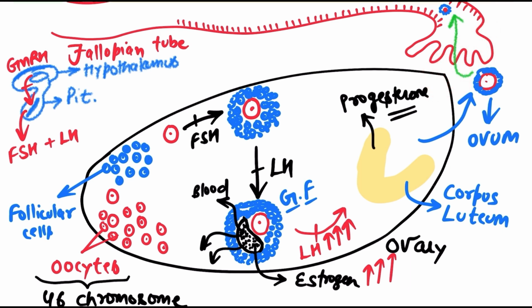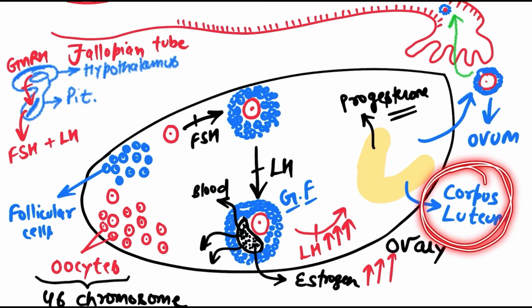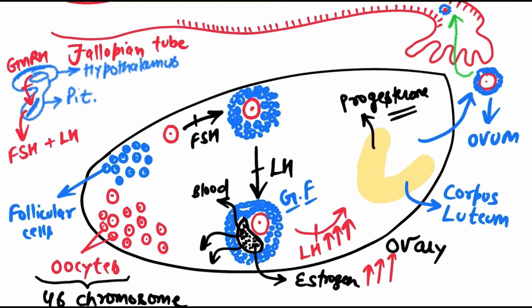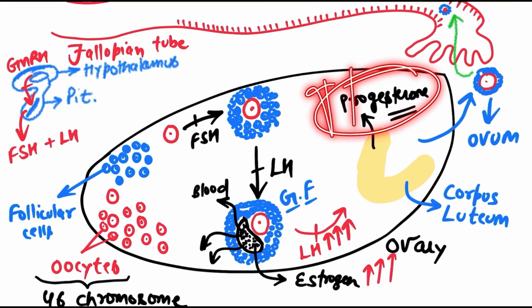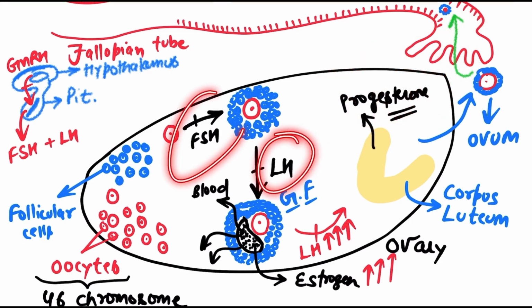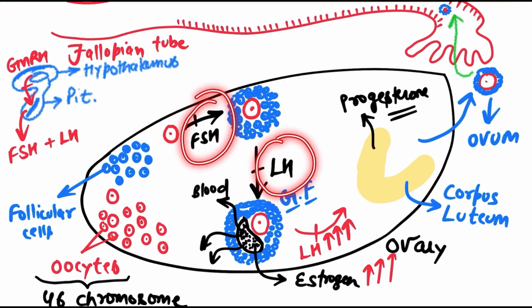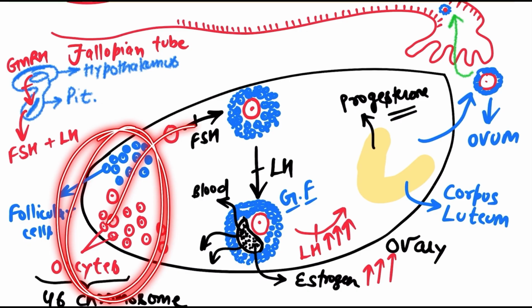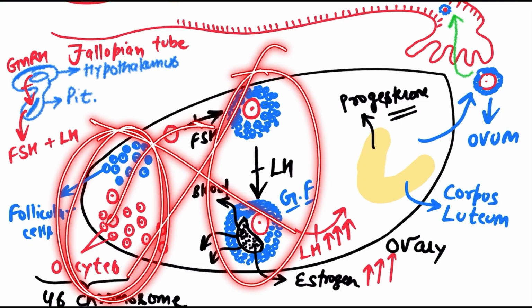And now the normal stuff: the level of progesterone increases inside the body of a female, right? As a result of it, the levels of LH and FSH start declining. So very simple. This yellow color body starts secreting progesterone. We will definitely see the function of progesterone. As the level of progesterone increases inside the body of a female, the LH and FSH levels start dropping, and as the levels of FSH and LH, very important, pay attention, start declining, no more growth of these follicles will occur. So this process will stop.